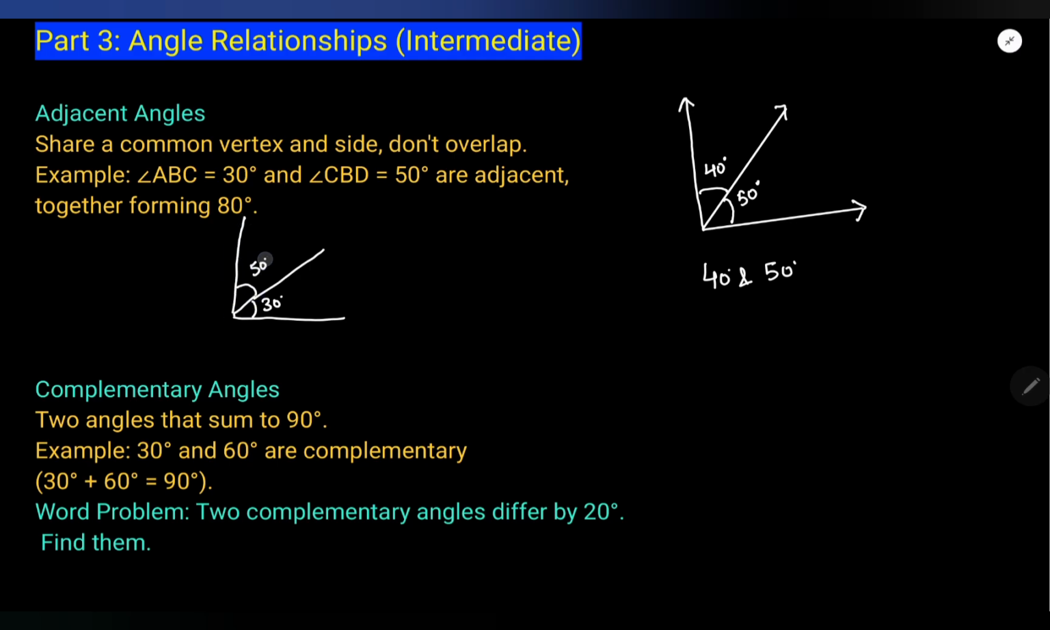A 50 degree angle, 30 and 50 together they are making 80 degrees, right? But eventually they are known as adjacent angles when they share a common vertex and side. This side is common, right? And the vertex is common, right?